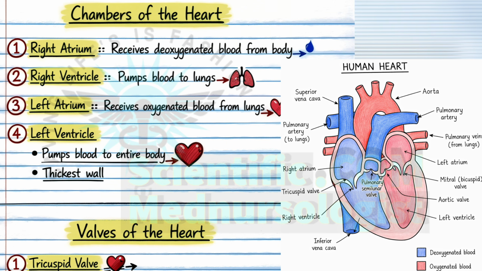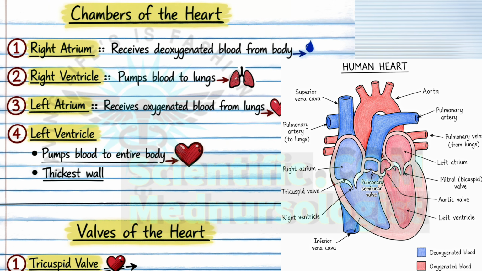Next we need to write about the interior structure of the heart, that includes heart chambers and heart valves. In the heart there are 4 chambers. The right atrium receives deoxygenated blood from the superior vena cava, inferior vena cava and coronary sinus, and sends all of the deoxygenated blood to the right ventricle through the tricuspid valve, and the right ventricle pumps blood to the lungs via the pulmonary artery through the pulmonary valve.